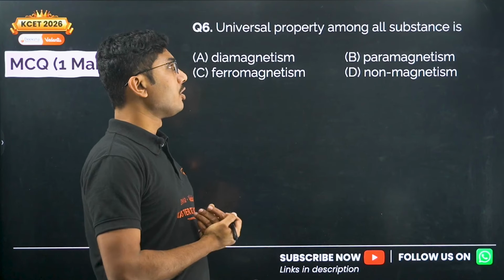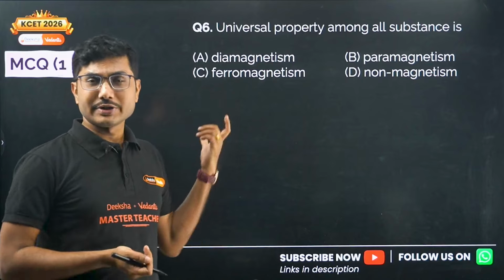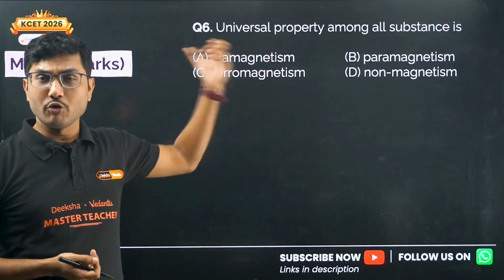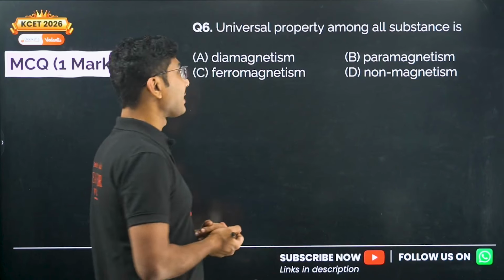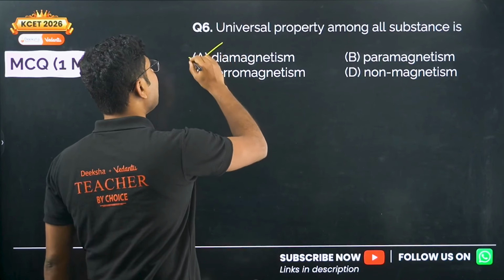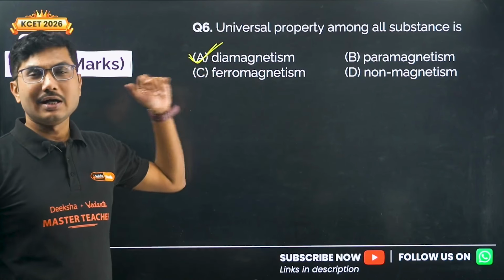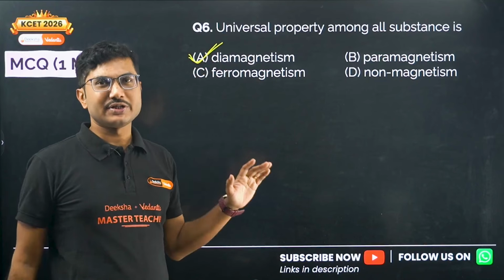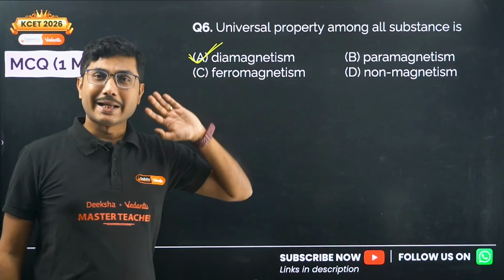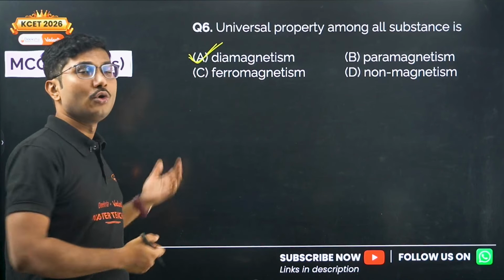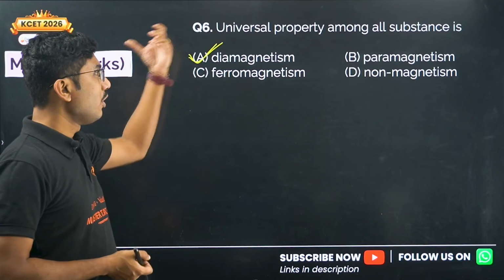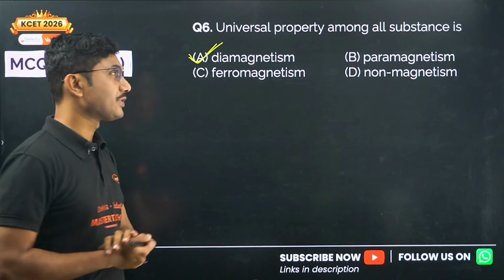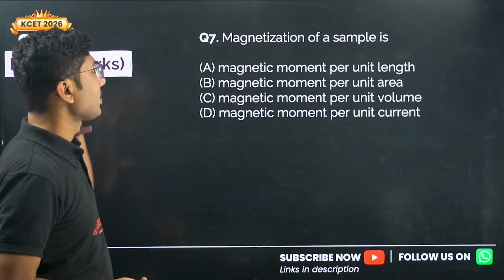Universal property amongst all substances. So what is the universal property? This is from the 2024 PYQ. The universal property among all substances is diamagnetism, and this question you will be able to answer only if you read the NCERT completely. So this question came from NCERT, but again I am here helping you to understand all the difficult questions that you need to answer. So the universal property among all substances is called diamagnetism.